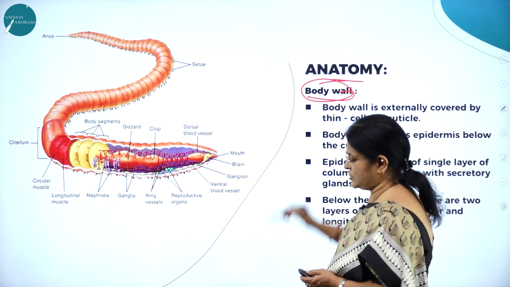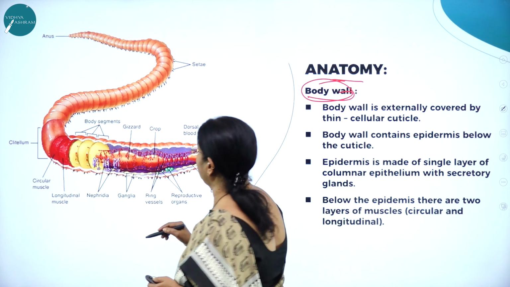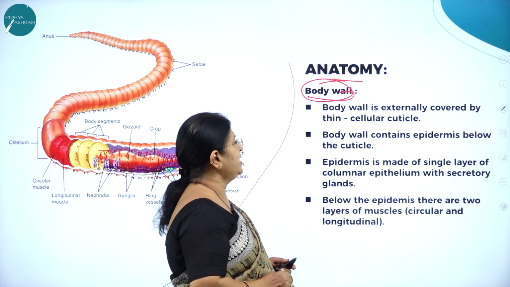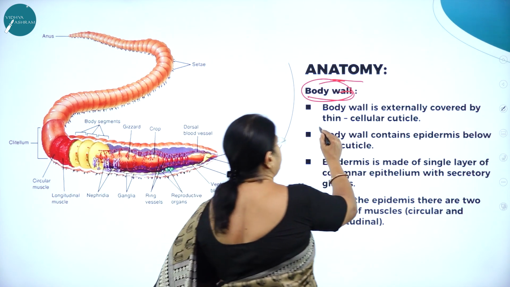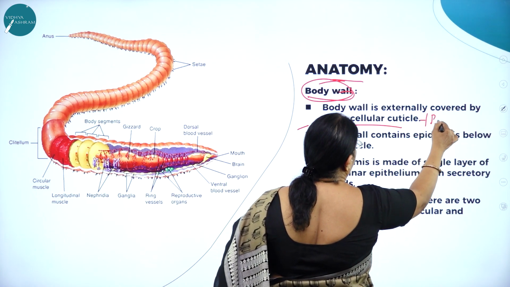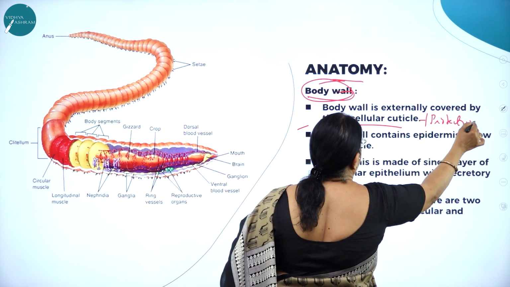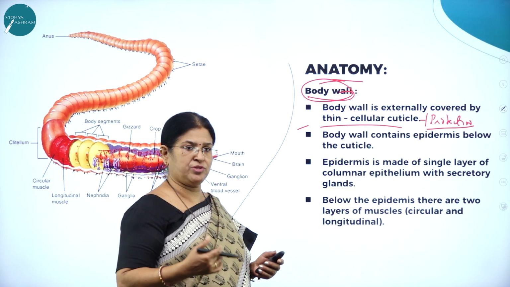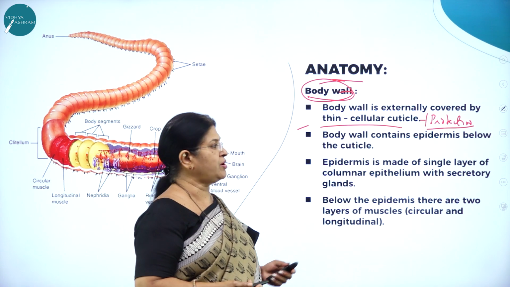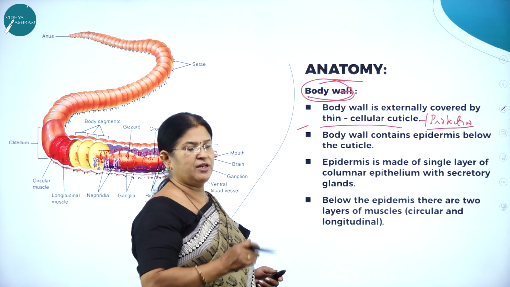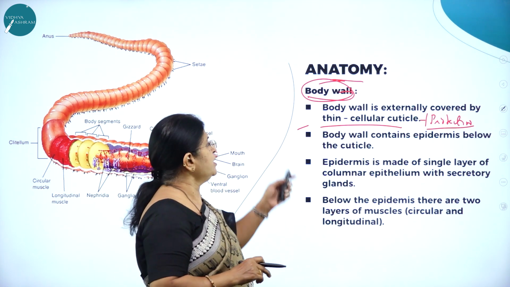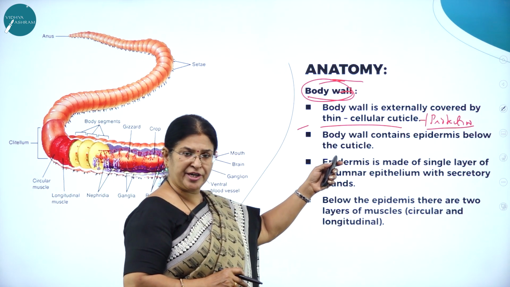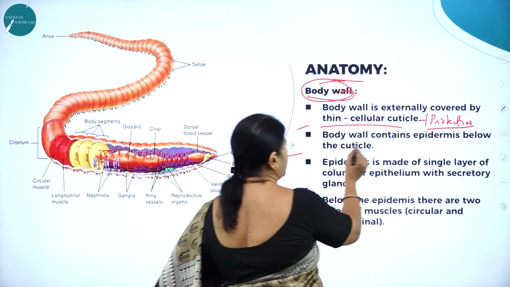First and foremost, we'll start with the body wall. Here you can see the body wall. The body wall is externally covered by a thin cellular cuticle. And this cuticle is for protection. It is a burrowing animal found in soil, so it needs protection from the soil, and that is made possible by the cuticle. It is a thin layer covering the body.